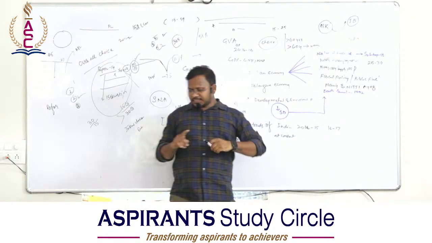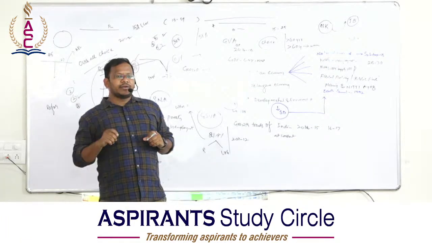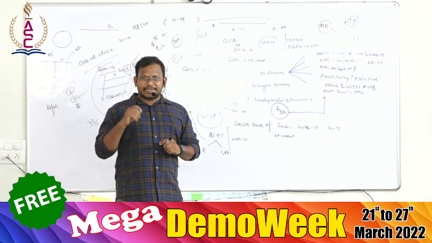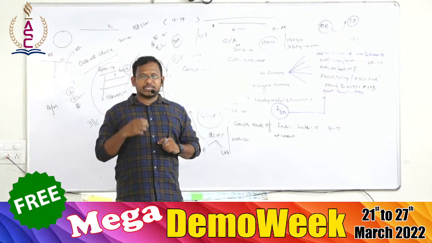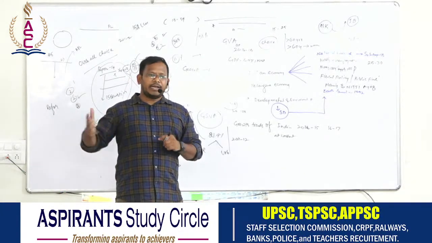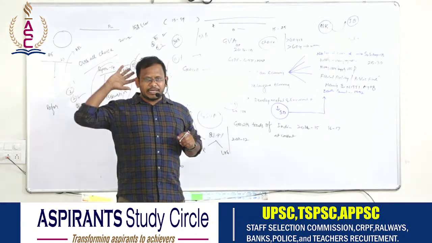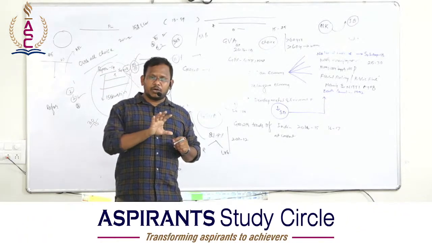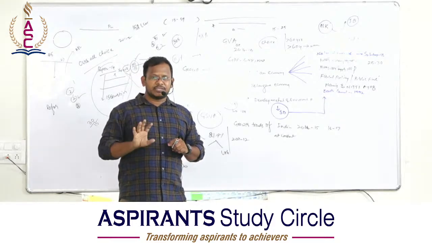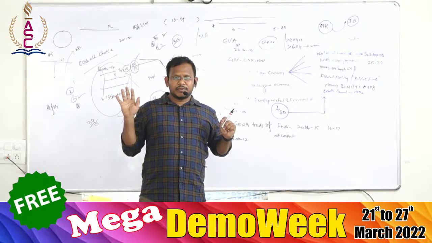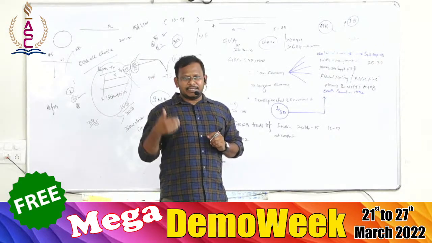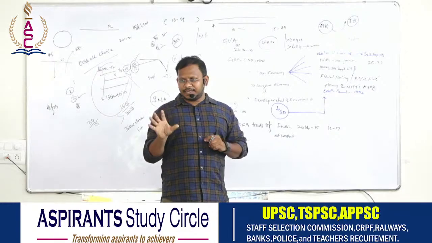My suggestion is, whenever you read a particular phenomenon, read with extreme clarity. Extreme conceptual clarity, I am speaking about. You will be reading about money and money supply. After reading every phenomenon, after reading the whole chapter, if I ask you what is money, you will not be in a position to say what money is. That is the reason why conceptual clarity is much needed as far as the Indian economy is concerned.